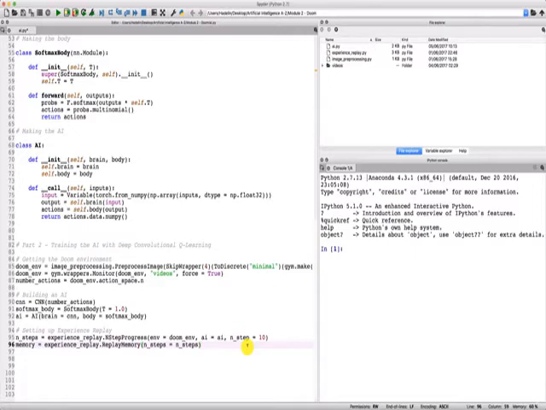the only thing that we have to include is the capacity, and that is, let's say, 10,000. The memory will have a size of 10,000, meaning that the memory will contain the last 10,000 steps performed by the AI. That will allow us to generate some mini batches, as you remember, with the sample function. To train the AI, we're going to sample mini batches of 10 transitions, not one as before, from the memory composed of the last 10,000 steps.